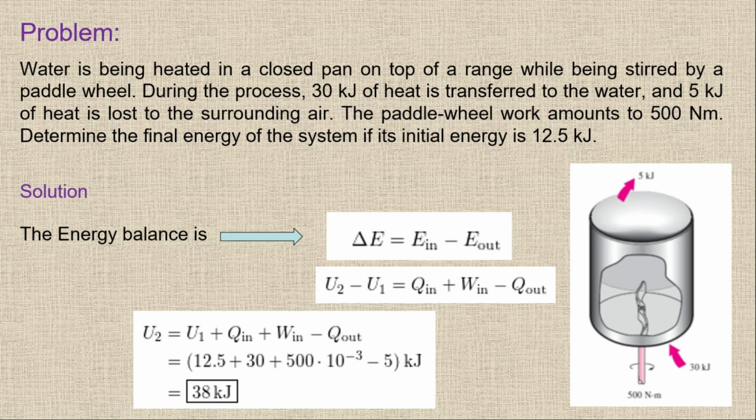You can use the first law of thermodynamics statement. You can see this is the same, delta U equals Q minus W. But instead of writing Q and remembering whether work done is positive or work done on the system is positive, or Q in is positive or Q out is positive, we are simply saying that the energy in and the energy out, and then we are simply solving it. So there is no need to remember the sign convention. In this way we can easily find out U2.